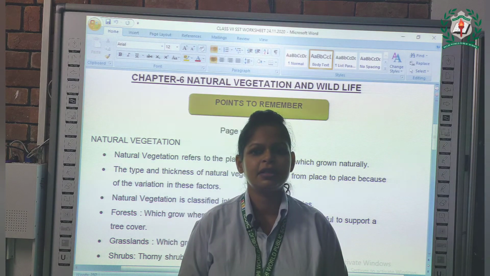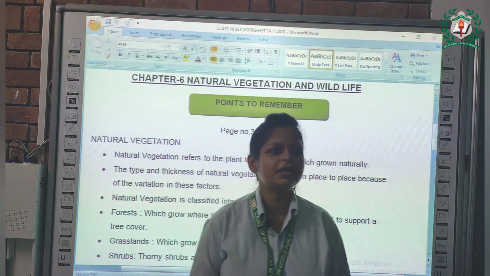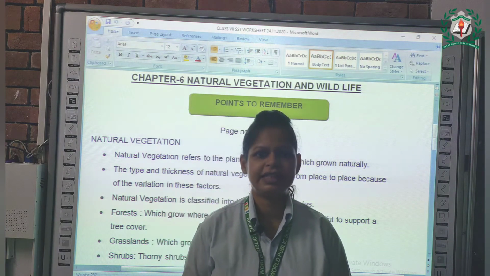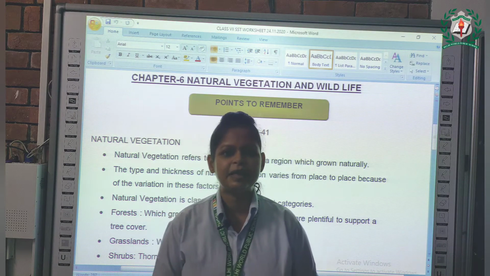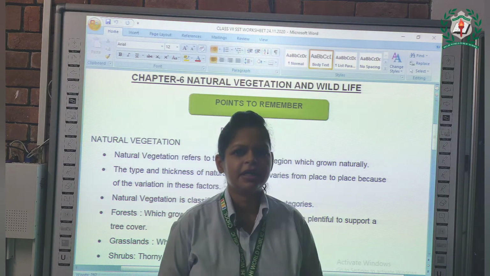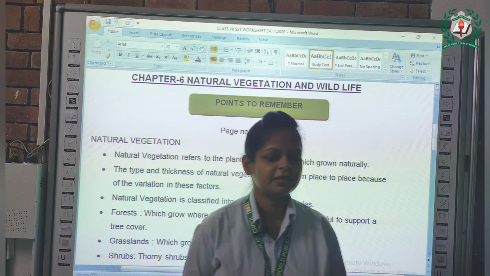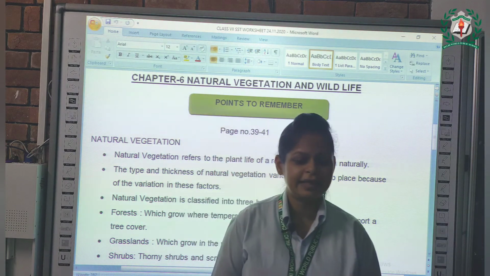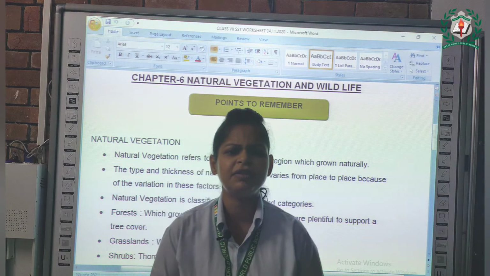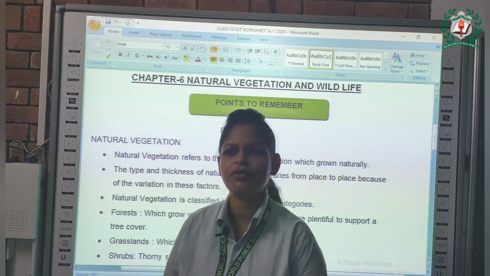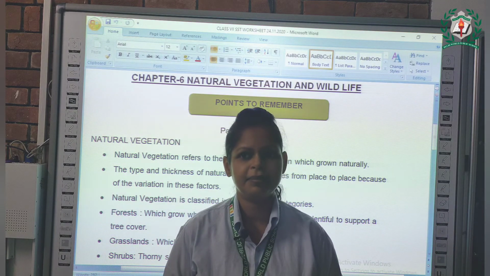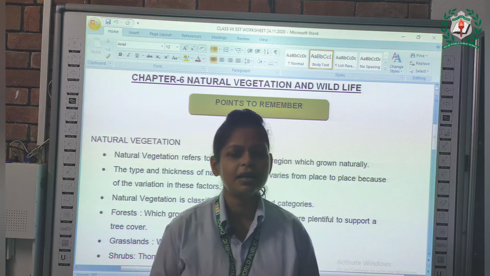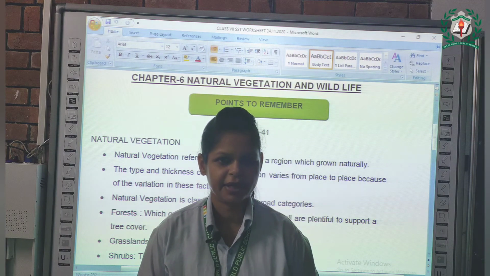You will not find all the forests, grasslands and trees similar. It varies. The type of plants, the thickness, and many other things you will find different if you go from one place to another, because it grows naturally and according to the climate conditions over there.